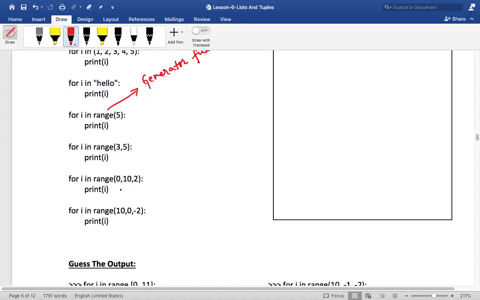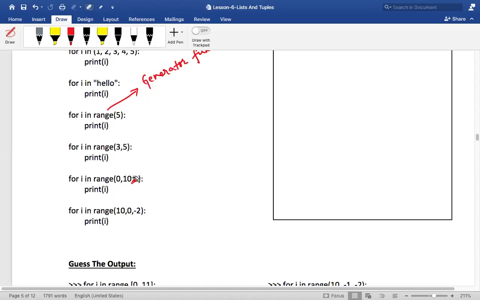Is that clear? Okay, what if it was only 0 comma 10? What if the step was not there, then what would happen? Tell me. If it was only 0 comma 10, then what would happen? 0 to 9. Very good, very nice.